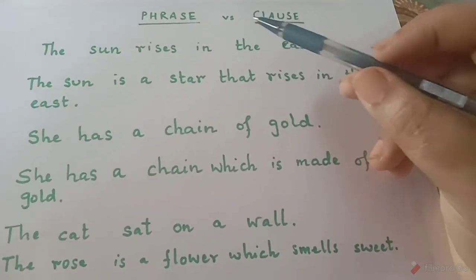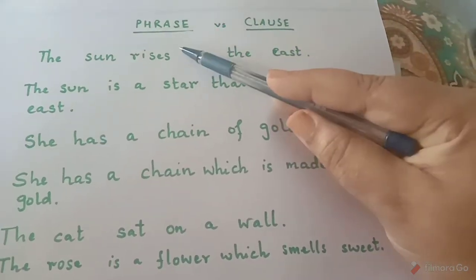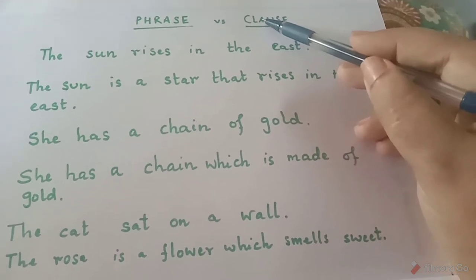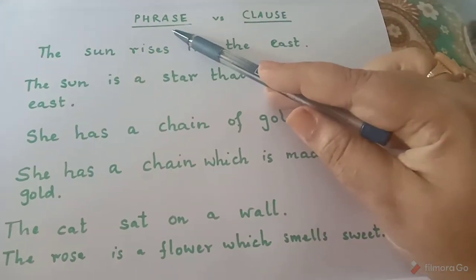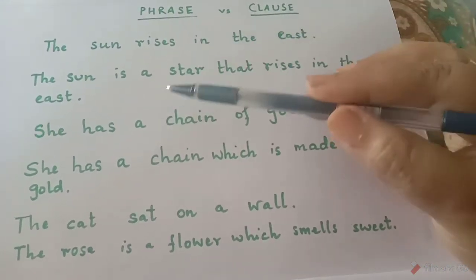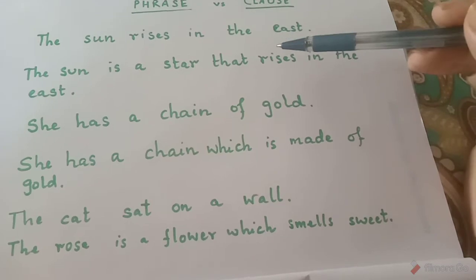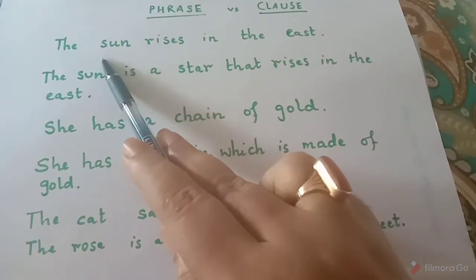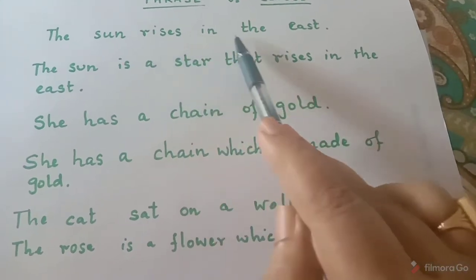Okay, so students, today we are going to do phrase versus clause. Let's have an idea of what is a phrase and what is a clause. But before going to the definitions, let's go through some examples. Now, the first sentence that I have chosen is, the sun rises in the east.